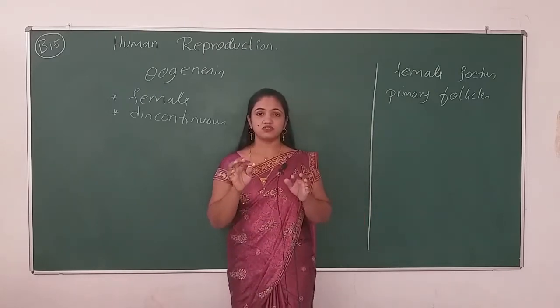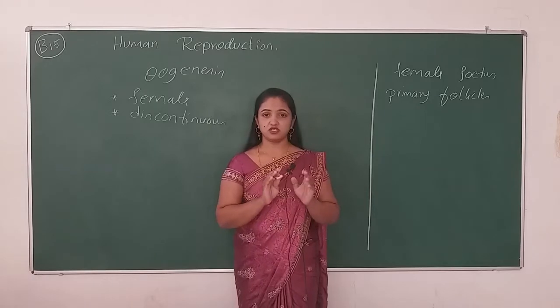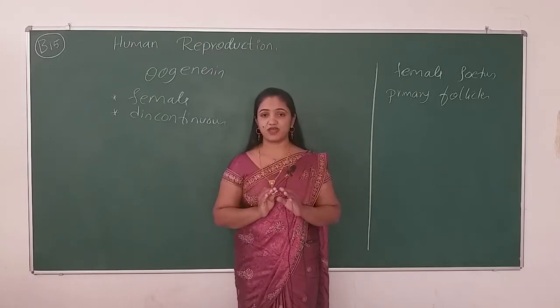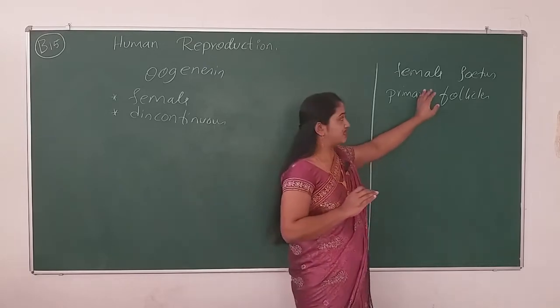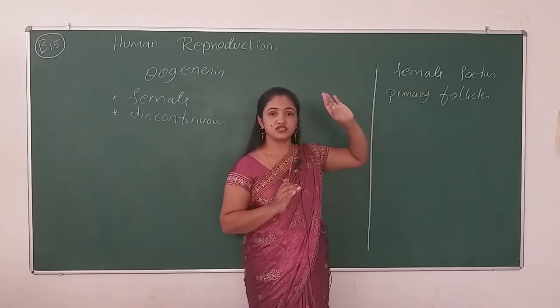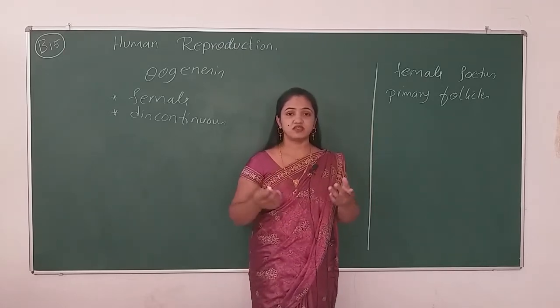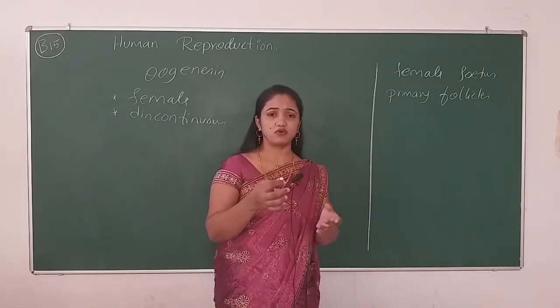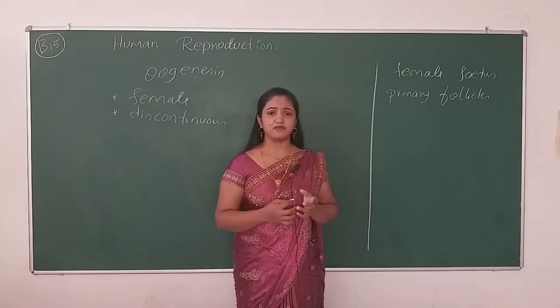It is not going to start at puberty, it is not going to start at the age of 11 or 12. So right from the embryonic stage, the primary follicles. What are primary follicles? These are nothing but oogonia. You can simply take this as the primary follicles.